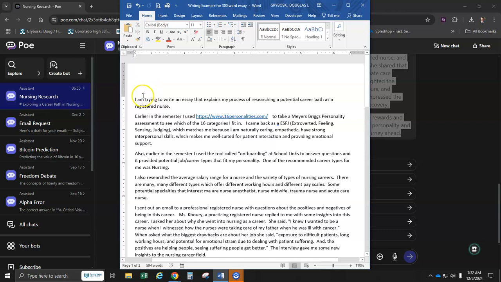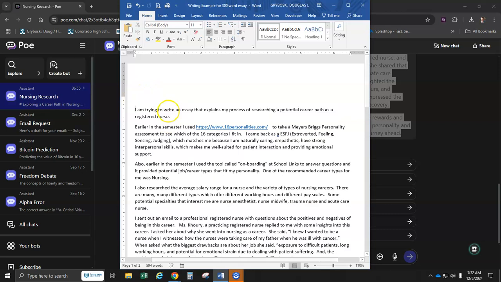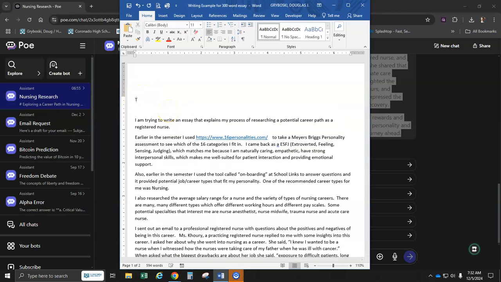But before the essay, I, as a student, I'm going to say, this is the process I used to create this essay. And then I'm going to explain. And then I'll put something in here.